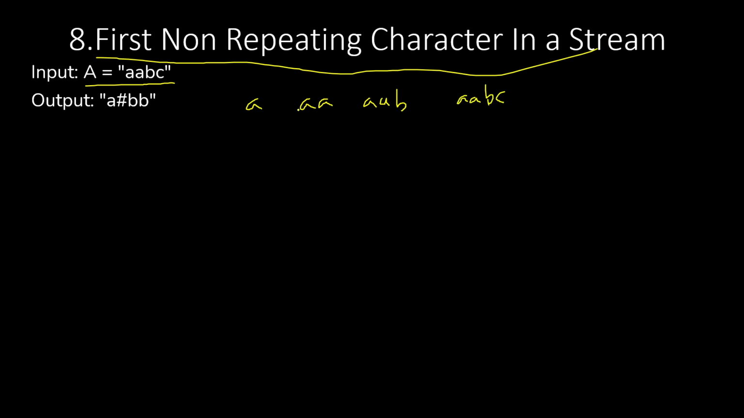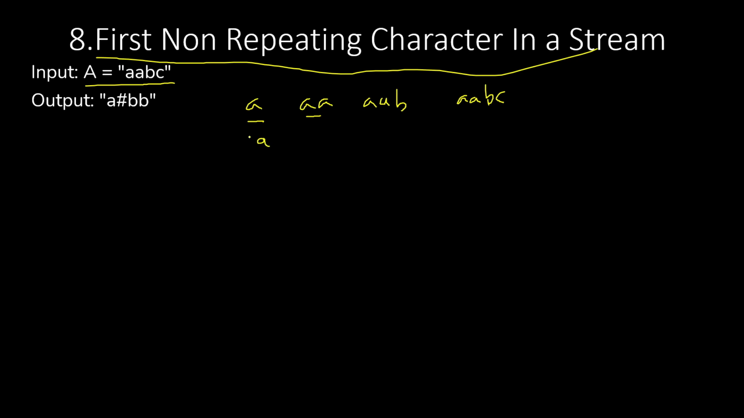We have to check character by character, adding every time, and this will become the new stream. So A is taken, then we add the next character to get AA, then AAB, then AABC. This is a stream of characters. Now in this stream, there are a few conditions. We have to check whether an element is repeating or not. First, A: is there any repeating element? No, there is no repeating element. So we will use the value A here.